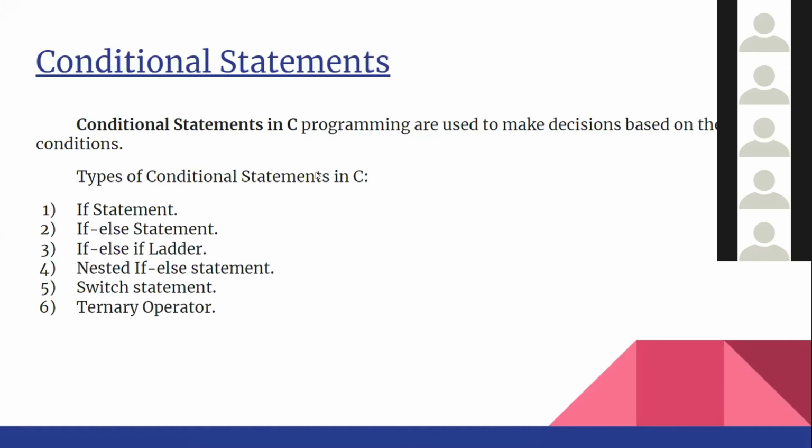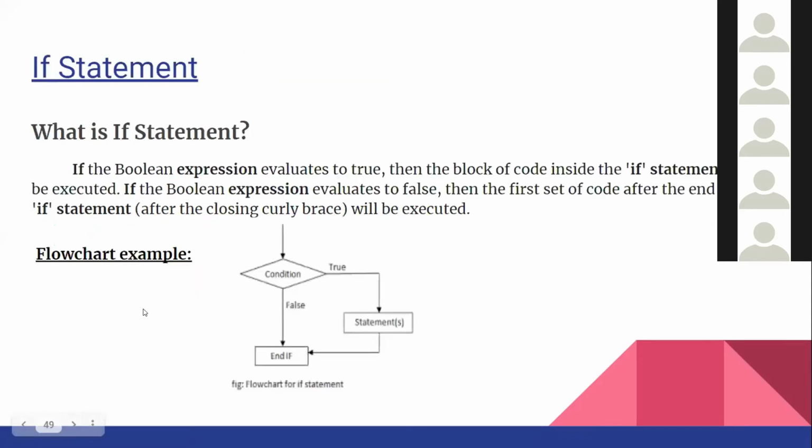These are very important. So there are these types of conditional statements: if, else if, nested, switch, ternary. So we'll go with the if statement. If is basically like in English, if this then that. Like if it rains, I will not go out to play. If it does not rain, I will go out to play. If the condition is true, then I'll do something. If it is false, I won't do anything.